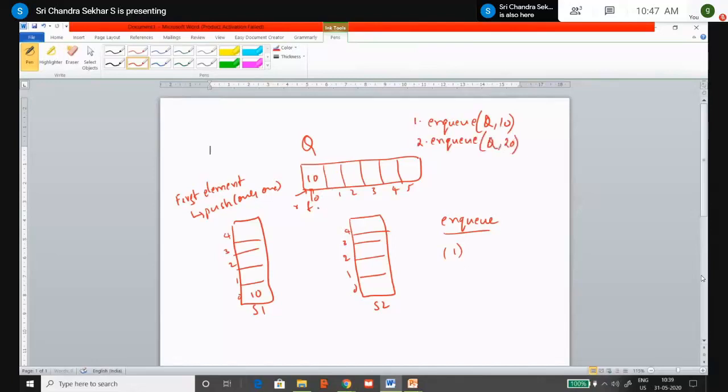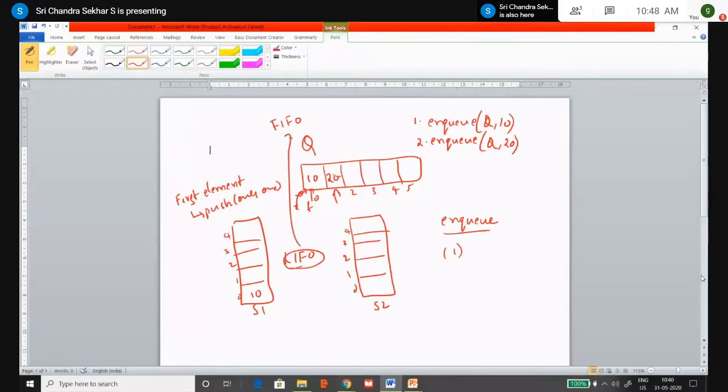NQ operation in a queue is very easy, right? You increment the rear pointer such that it points to the empty location and you insert this element. But you have to mimic this operation using these 2 stacks. You have to simulate it the same way as if the queue is operating. That means the queue operates in the manner of FIFO, first in first out, whereas the stacks operate in the manner of LIFO, last in first out. In such a case, you have to make use of these 2 stacks S1 and S2 and convert this LIFO into FIFO. How we are converting, that we are discussing right now.